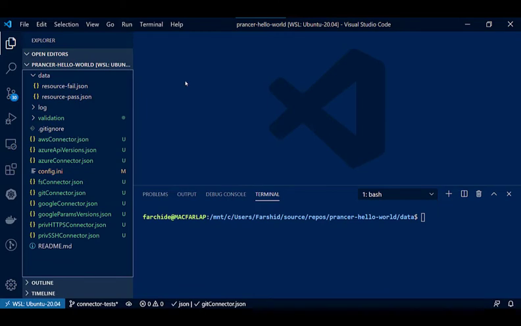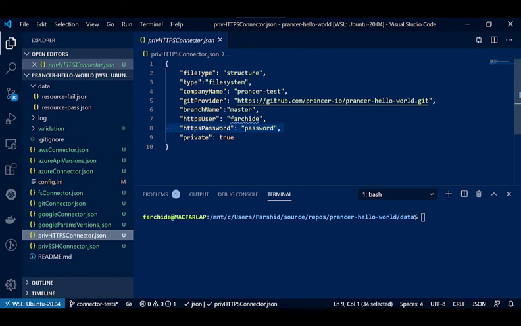The next item is a private repository for Git, connecting via an HTTPS connection. Again, we have some familiar attributes here, the Git provider and the branch name. We have the HTTPS username and HTTPS password, and also the private attribute is true. It means this Git repository is a private repository, so it should use this user and password to connect to the repo.